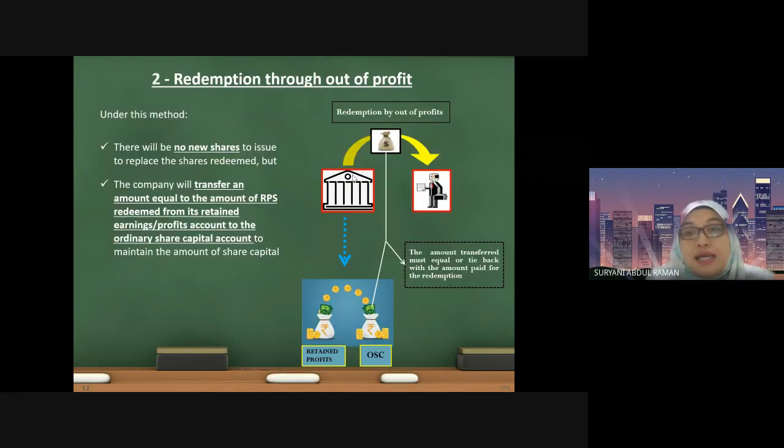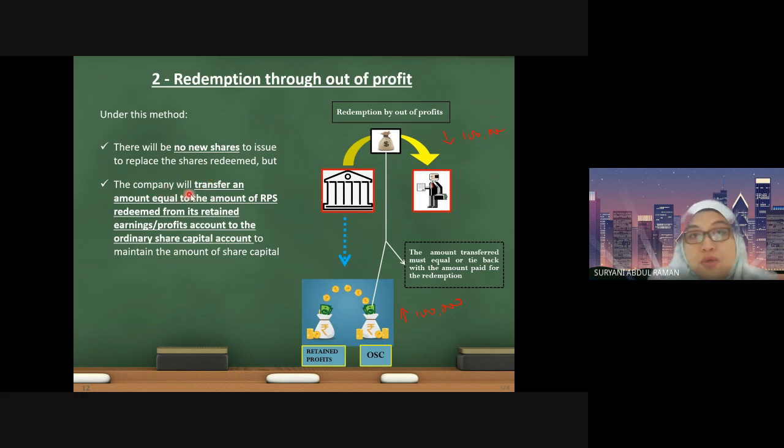Next I want to continue with the next method. Just now we were issuing shares. The next method here is through out of profit. Now this is simpler, as you don't need to issue shares, but you will take the same amount. Remember when you have reduced, let's say you have reduced 100,000, you are going to place another 100,000, right? So the way of this replacement is not by issuing new shares. However, you are going to transfer